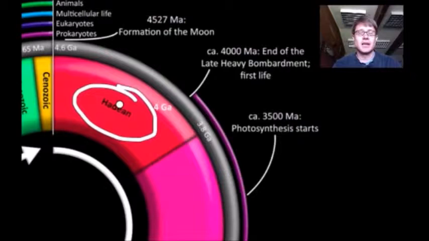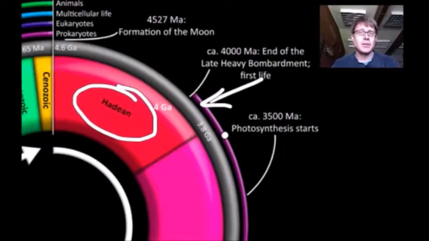We were constantly getting hit by large structures from space, and so the whole thing was molten, and life really couldn't exist during that period of time. What's interesting is the point at which life could actually exist, it shows up. And so life starts here, somewhere between 3.5 and 3.8 billion years ago.